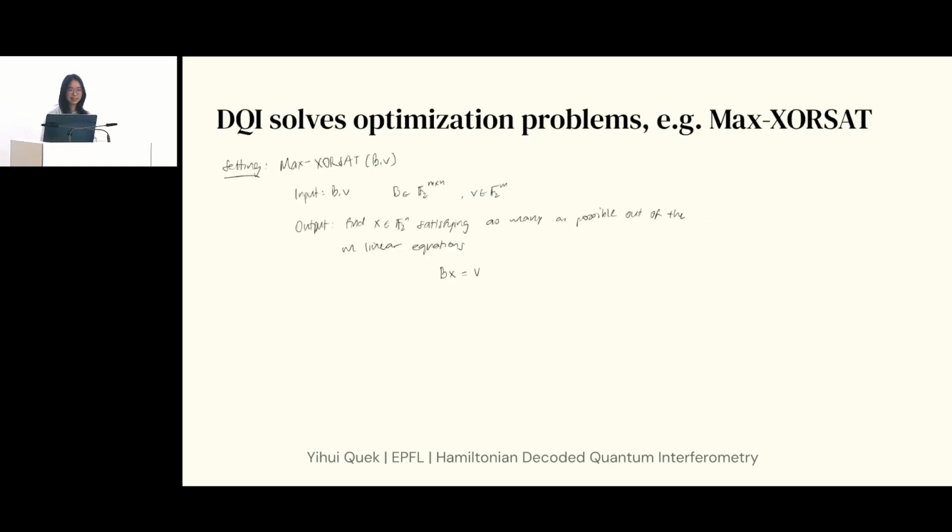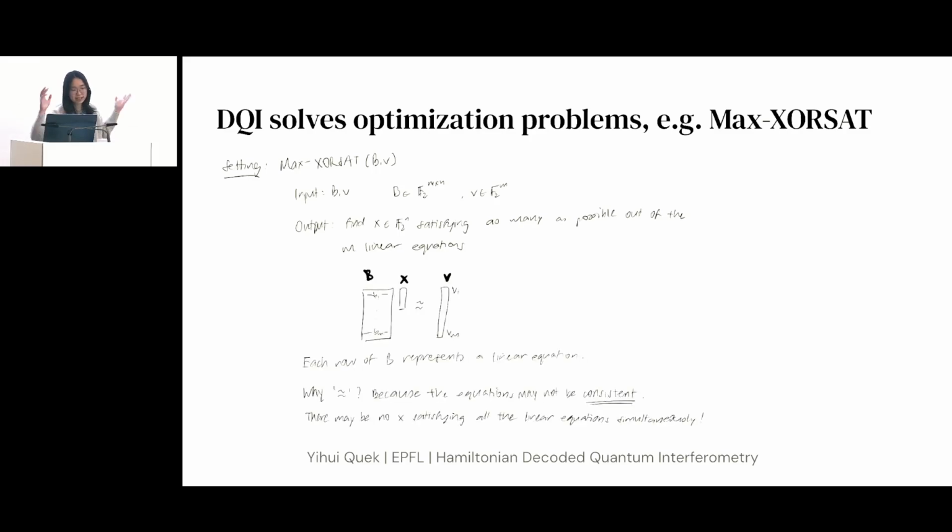So DQI is a quantum algorithm for classical optimization problems, and the canonical classical optimization problem that it can solve is max XOR set. And this problem gives you a set of linear equations, the coefficients of which are the rows of a matrix B. And let's say that there are m linear equations in n variables, so that B is an m times n matrix. And it gives you the solutions to these linear equations.